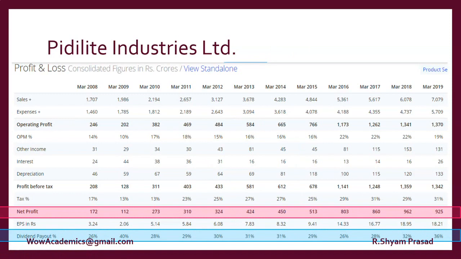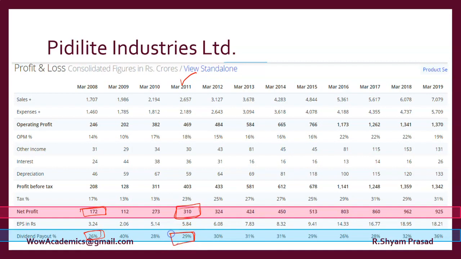So we look at the Pidilite company, the company which makes Fevicol. This company is making consistent profit. Over a period of years, the company seems to be making a consistent amount of profits. All these profits are either declared as dividend or sent to the reserves. We'll take a particular number, this year's number, 2011. In 2011, the company has made 310 as their net profit.